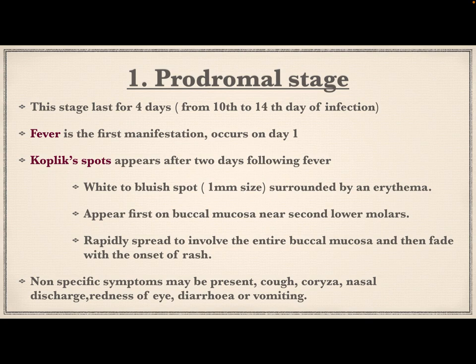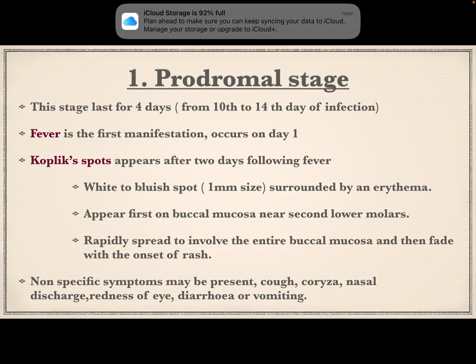Then Koplik spots develop. Koplik spots appear 2 days after the fever, that means on the 12th day of infection, and are characterized by white to bluish spots, almost 1 mm in size, surrounded by erythema. They appear first on the buccal mucosa near the second lower molars.